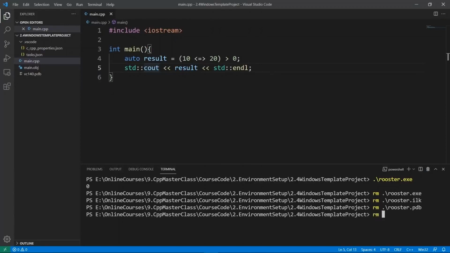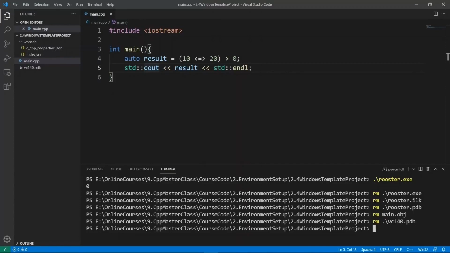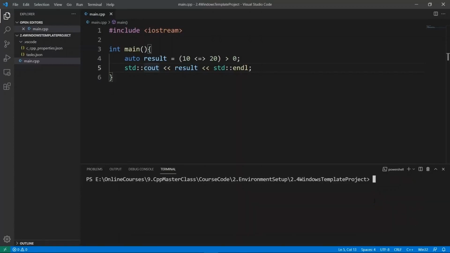I am going to remove rooster. No, I am going to remove the main object file. So let's say main.obj, and I am going to remove main.ilk. We don't want to remove our CPP file. So now we have a project we can use as a starting point to write C and C++ applications here.